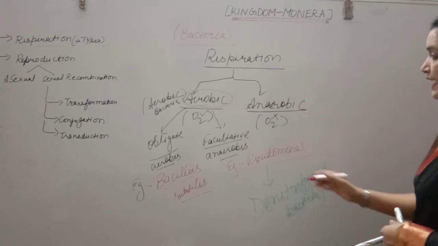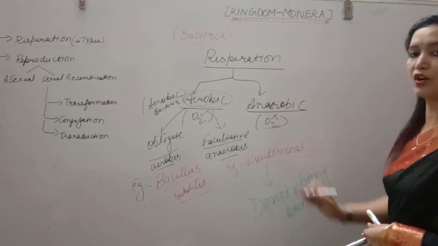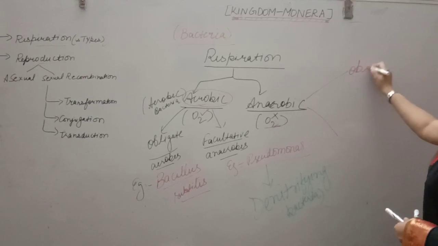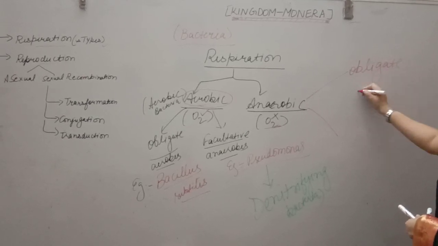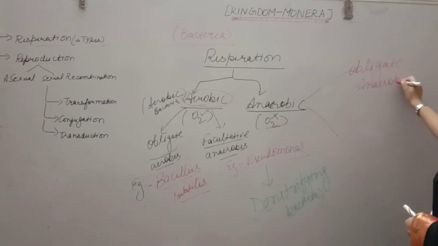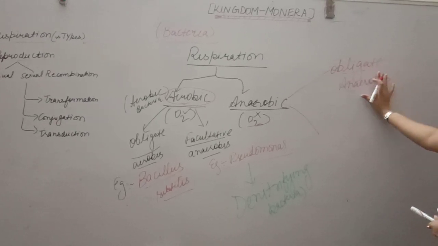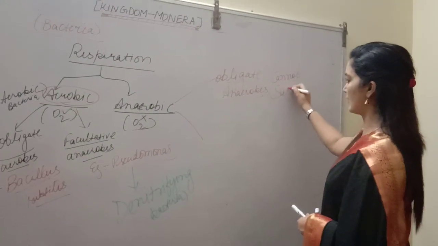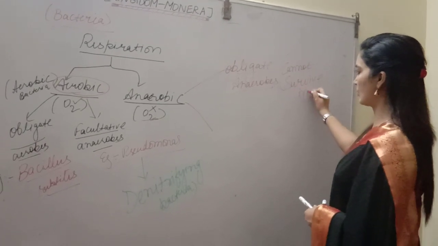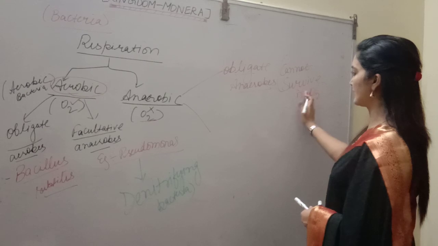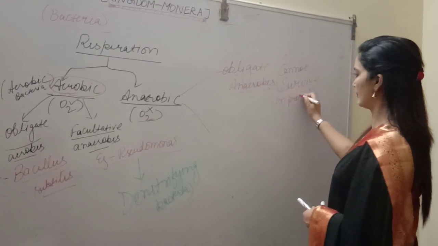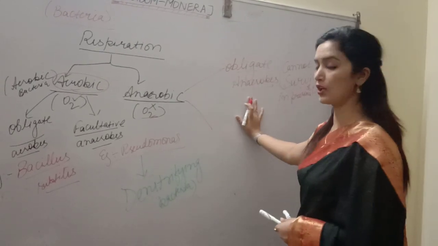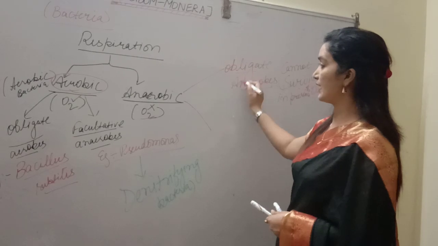Now coming to anaerobic respiration, in which oxygen is not required. Again there are two types. One is obligate anaerobes. Students, these obligate anaerobes cannot survive in the presence of oxygen. If oxygen is present, they will not survive. So they are obligate anaerobes.